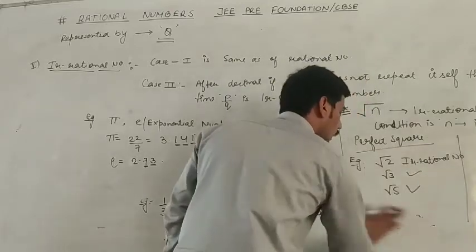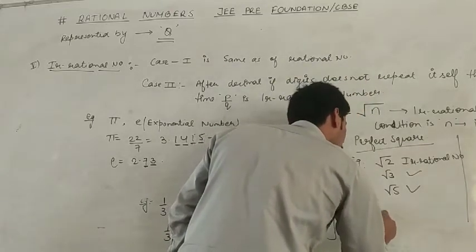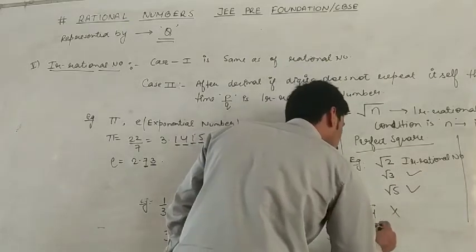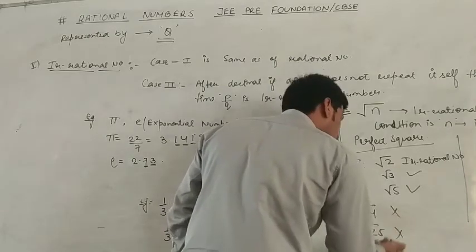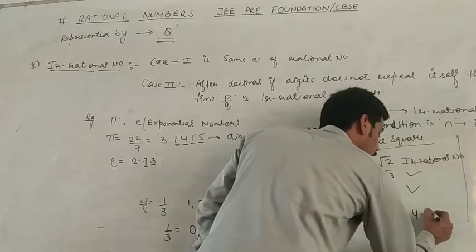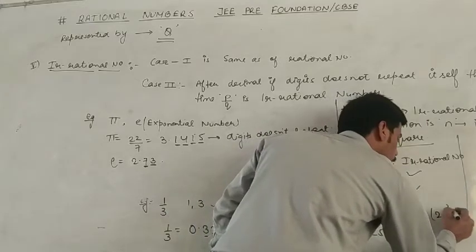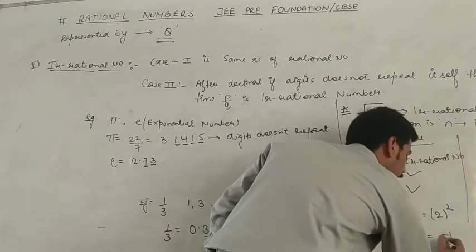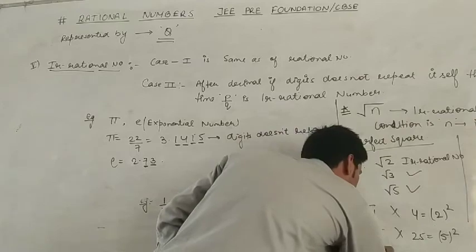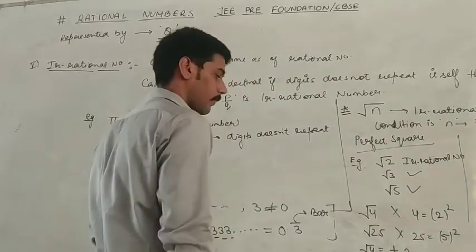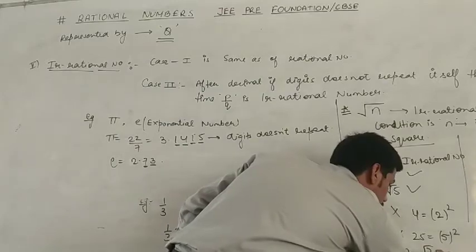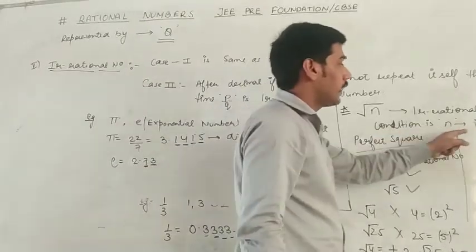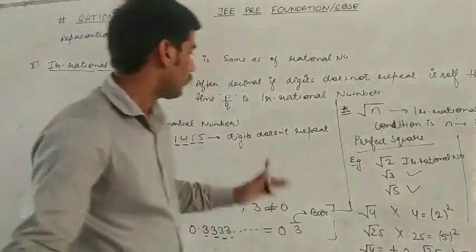But if you talk about under root 4, under root 4 is not an irrational number. Under root 25 is not an irrational number. Why? Because 4 is the square of 2, and 25 is the square of 5. So under root 4 is plus minus 2, and under root 25 is plus minus 5. That is the reason. The condition is n is not a perfect square. I hope you understood.